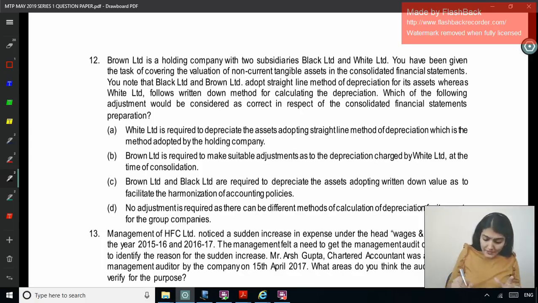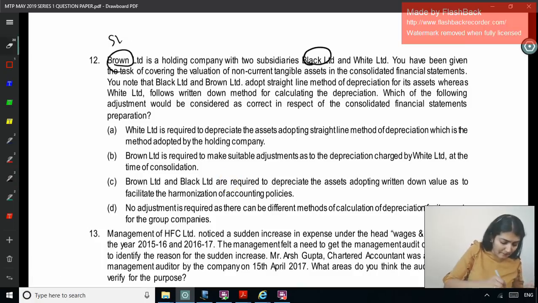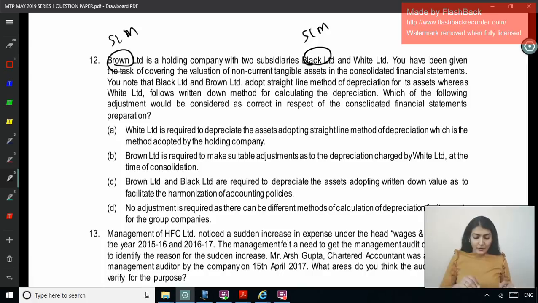So Black Limited and Brown Limited, these two are following the straight line method, whereas White Limited follows the WDV, written down value method for calculating the depreciation.